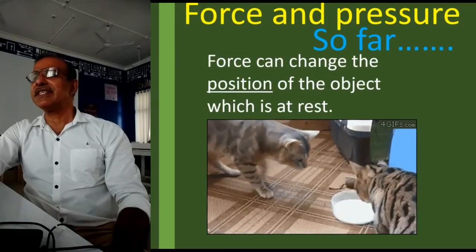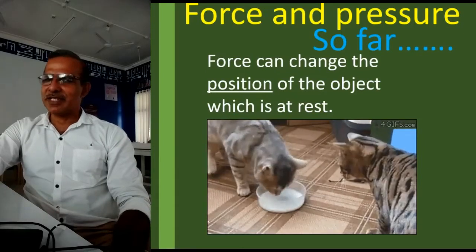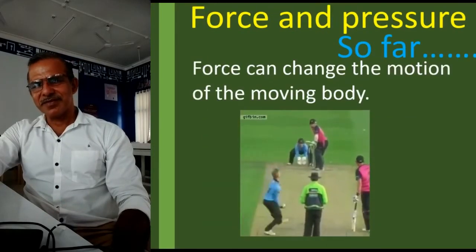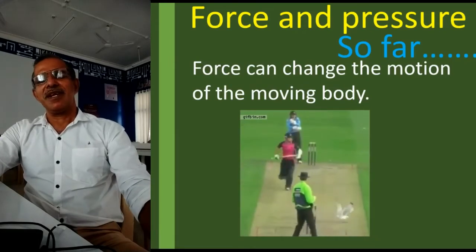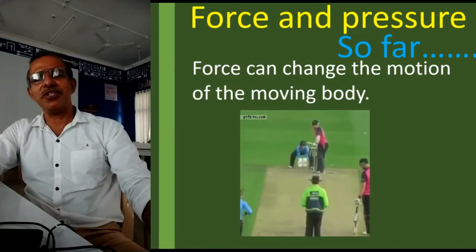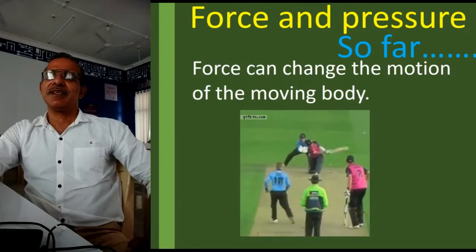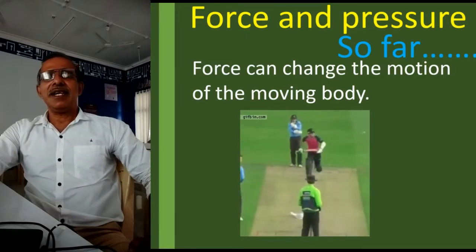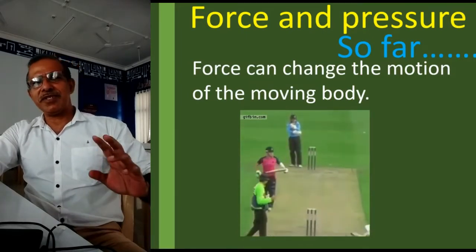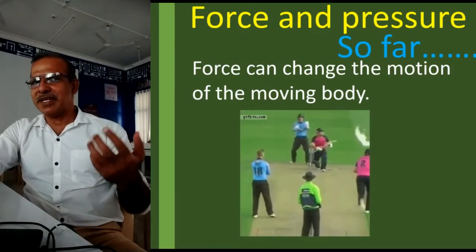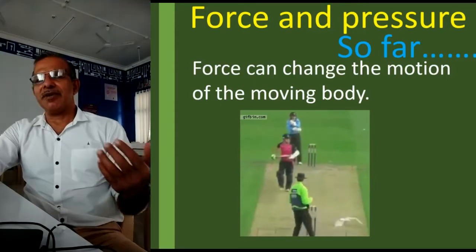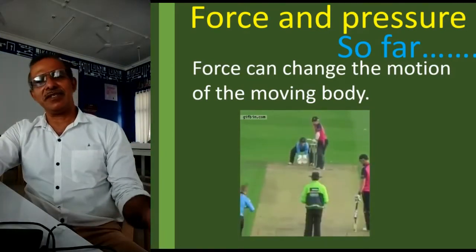And then we have seen the force can even change the state of motion of the object. And what do you mean by state of motion of the object? Change of state of motion means either the speed can increase or reduce, or the direction of the moving body can change.